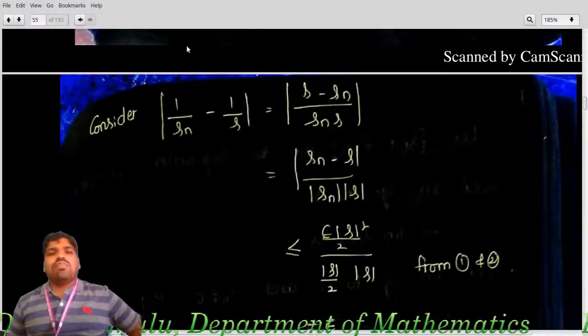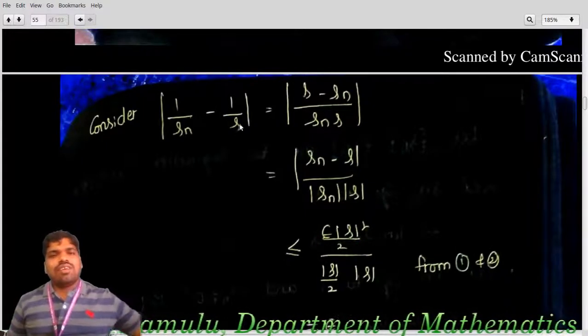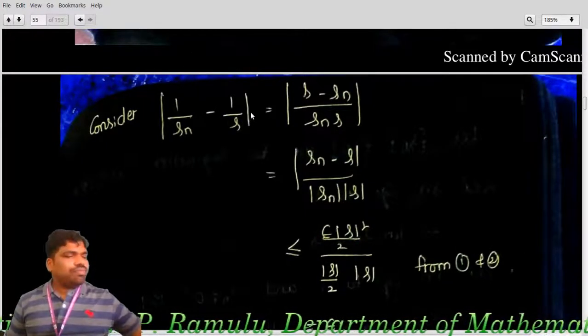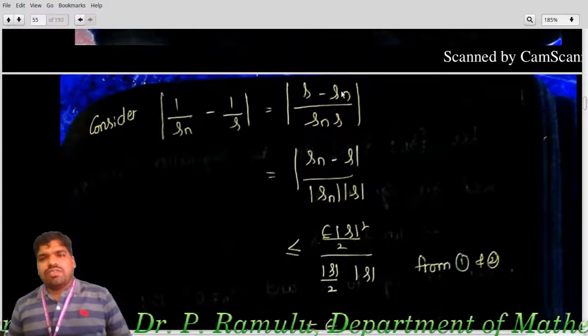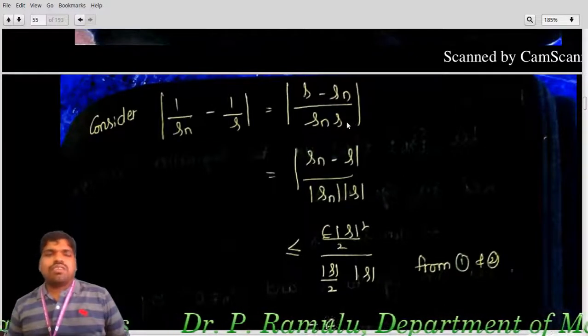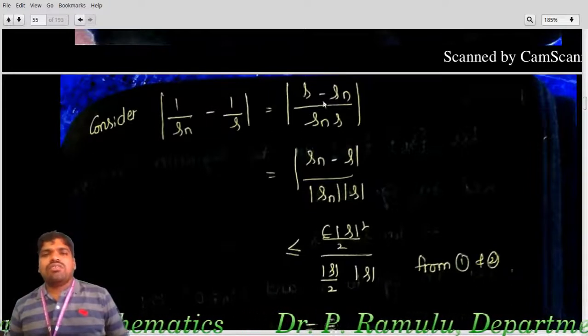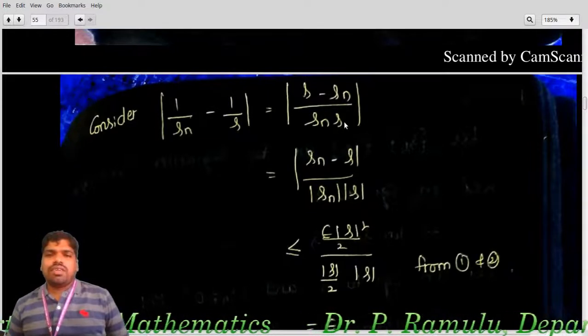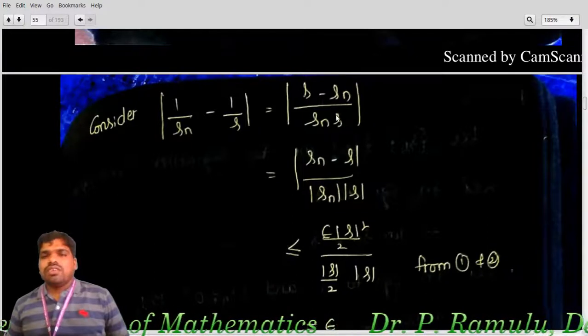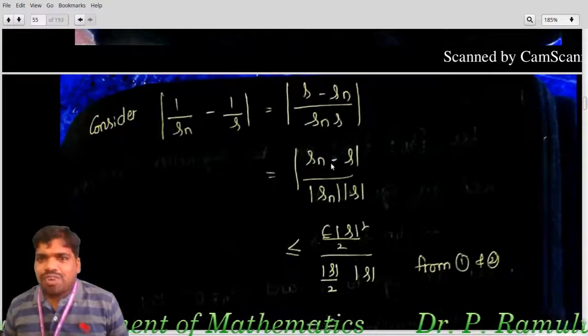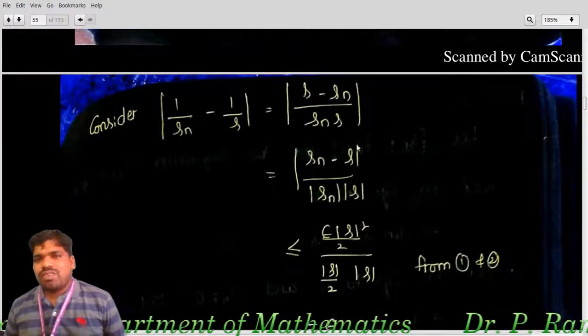Consider mod 1 by Sn minus 1 by S, which equals mod S minus Sn by Sn S. Here I am rewriting this as mod Sn minus S by mod Sn mod S. Nothing will happen, right?